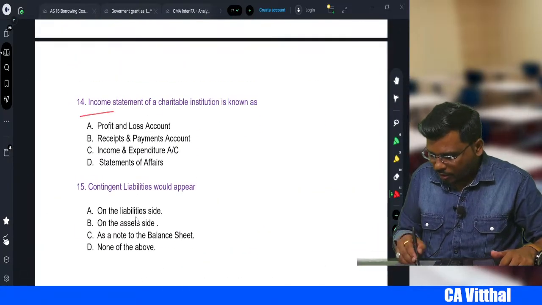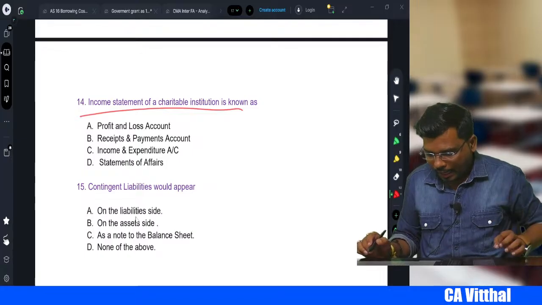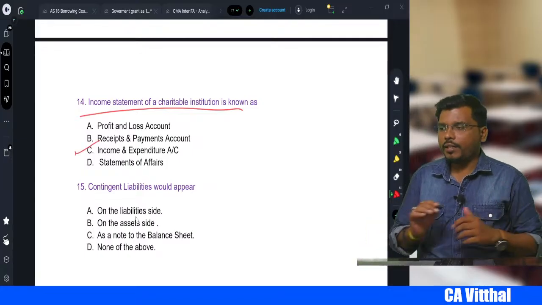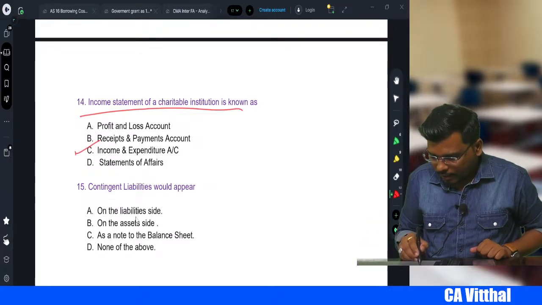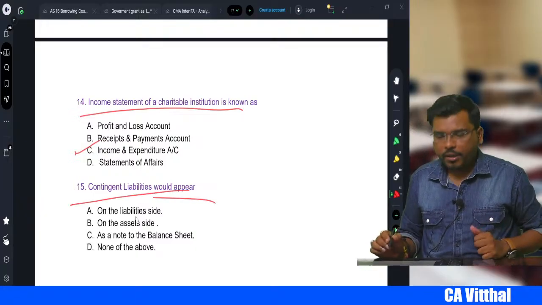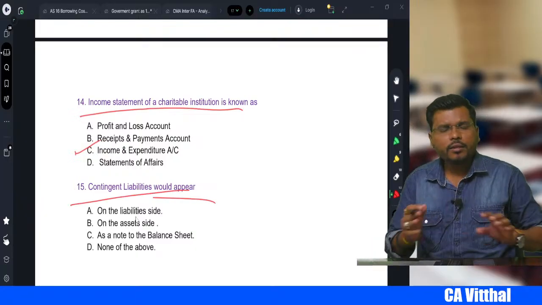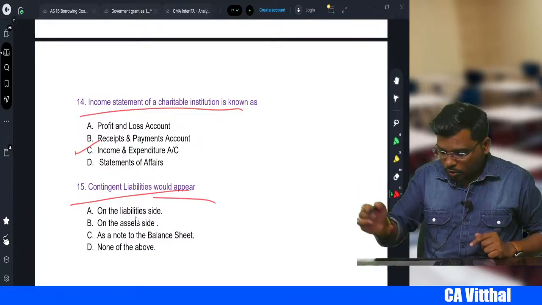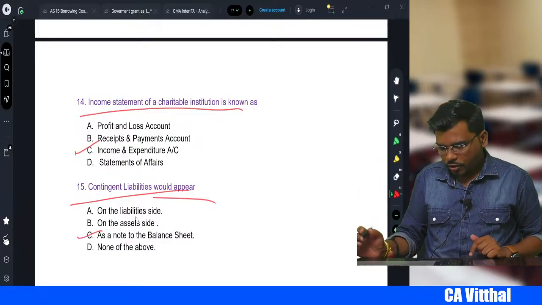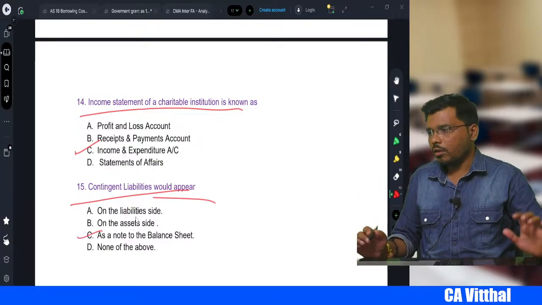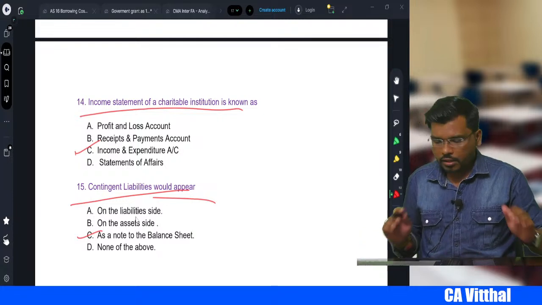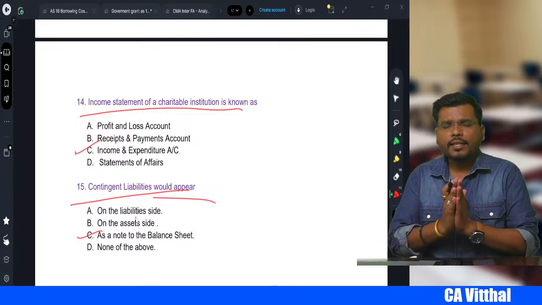The income statement of a charitable institution is known as the income and expenditure account. Next, where will a contingent liability appear, sir? It will never appear in the balance sheet itself. It will appear in the notes to accounts. Is that clear, my dear students? I hope up to this it is clear.